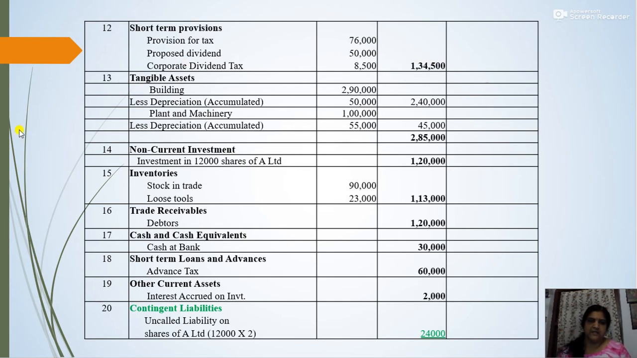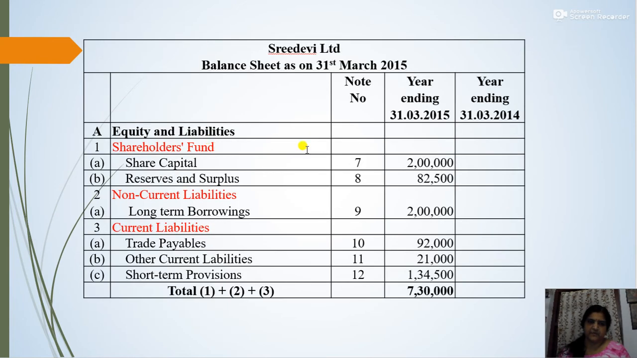So all these are the items coming under equity and liability. Okay. So shareholders' fund: share capital, reserves and surplus. Then long-term borrowings, that is debentures 2 lakh. Then under current liability, trade payable, that is creditors, other current liabilities, and also short-term provisions. So the total of equity and liabilities will be 7,30,000.